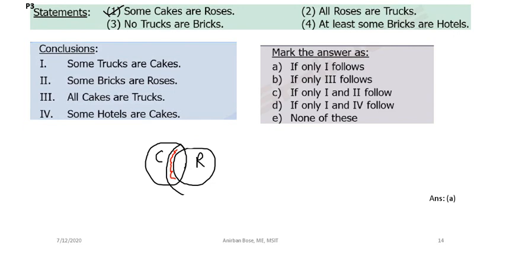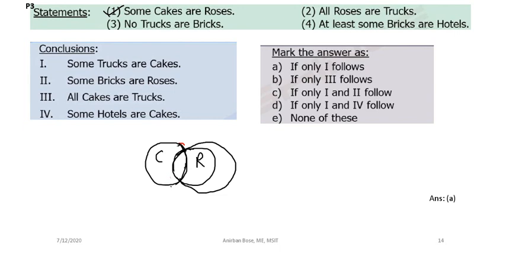So what we will do, instead of drawing this, sorry, this was cakes, this was roses. Now what you have to do, carefully observe, is consider the trucks, which is a superset of R, and draw in this fashion.